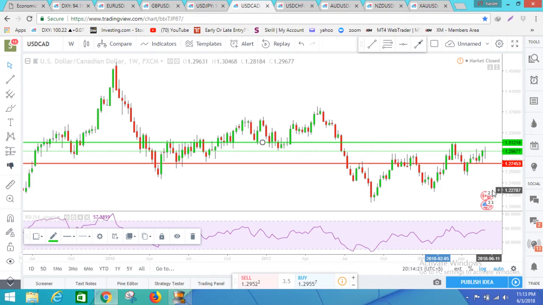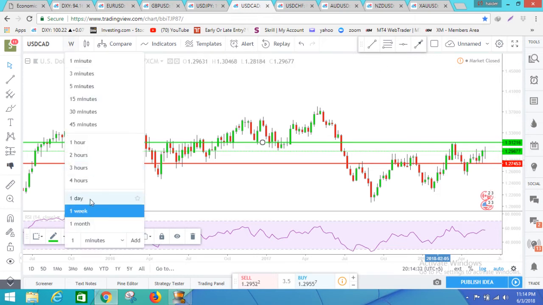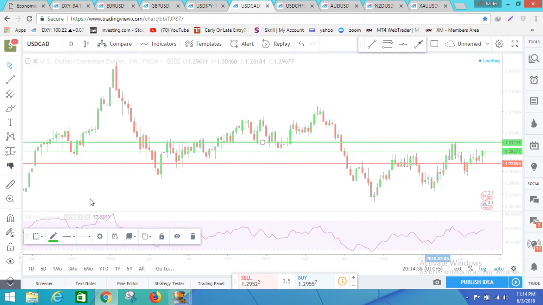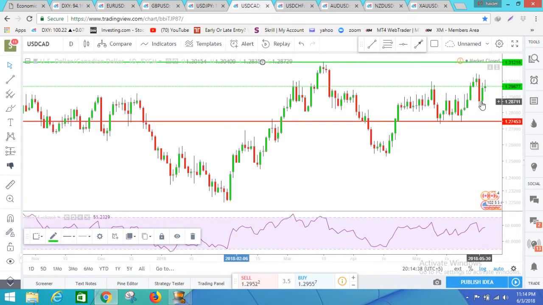And just in case, because oil prices are also going down, we might see the Canadian dollar again at 1.3121. Let's see how it looks on the daily time frame. Here it is on the daily. It's strong enough that I think it will try to go up a little and then drop. So I will wait at least until 1.3040, I won't buy or sell, and if it drops on Monday then I will take a sell trade. But it's a very good opportunity to sell USD CAD.